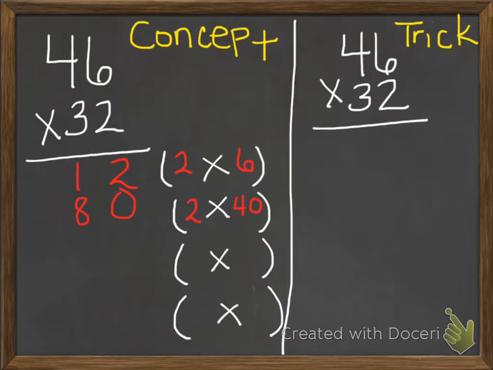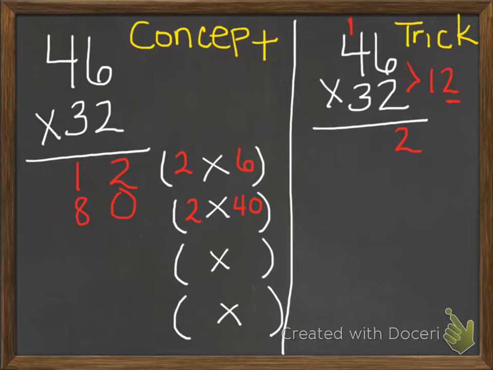Now going over to the trick. When I look at 2 times 6 here, again, I know that's 12. Well, I need to keep my 2 in the ones place, so I'm going to put the 2 here. And this 1 here is not a 1 at all. It's actually a 10. And I need to put that over here in the tens place.